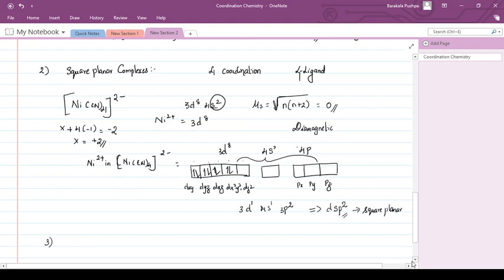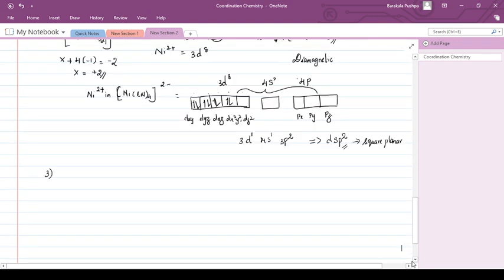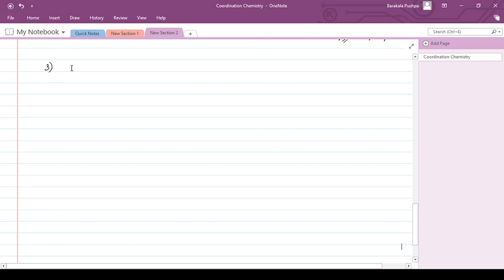Now we will be considering octahedral complexes. To explain octahedral complexes, I am taking an example of one complex. Octahedral means you know that it has coordination number 6. Octa means coordination number 6. That means 6 ligands have to come to form bonds with it.